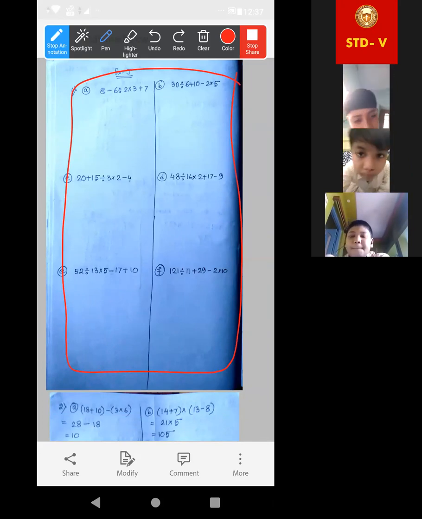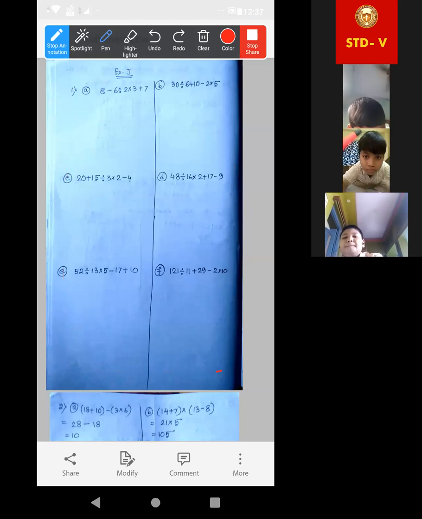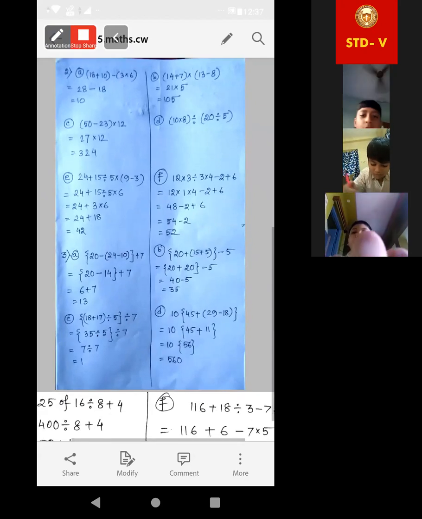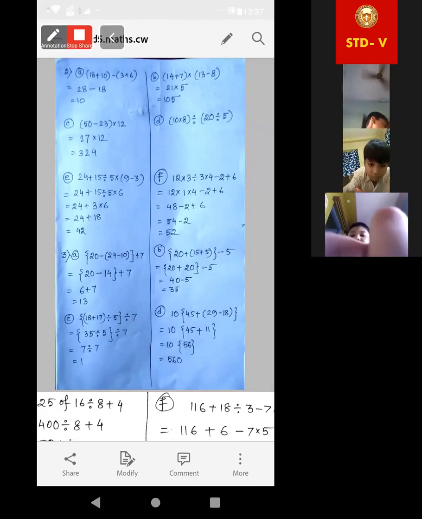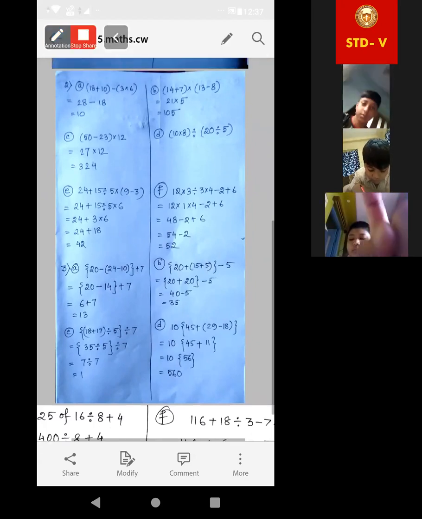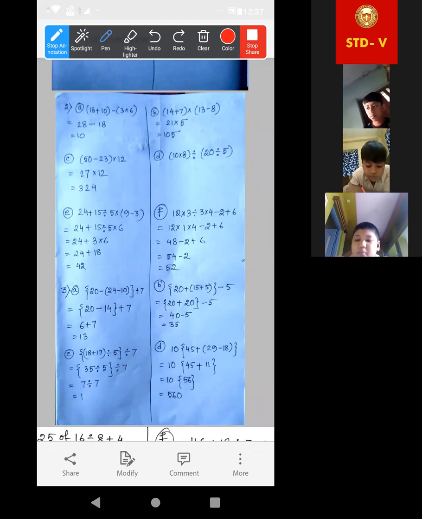Now start from number 2. All of you, put the date, write CW and mark question number 2. Put the date, 28th of July 21. Write CW also. Okay, now number 2A. Acha, I am just covering the answers.